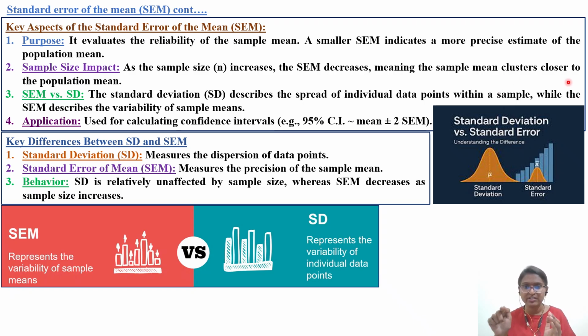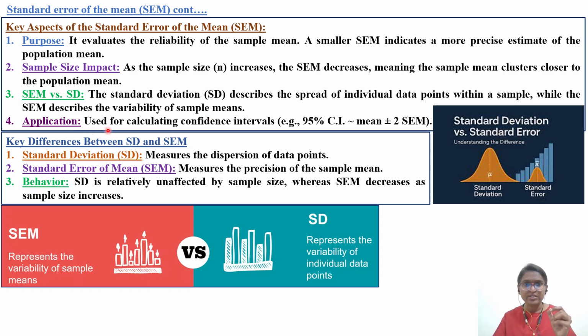In the normal distribution curve, the sample cluster is closer to the population mean. The difference between standard error of mean and standard deviation is that SD describes the spread of individual data points distributed throughout a sample, while SEM describes the variability within sample averages.